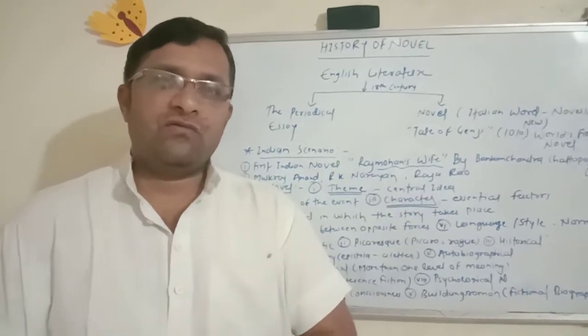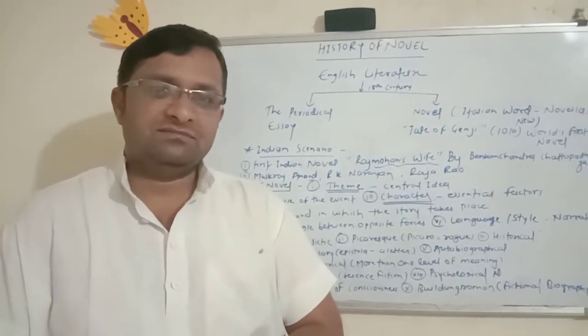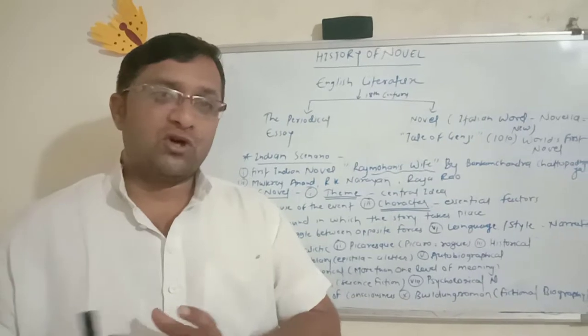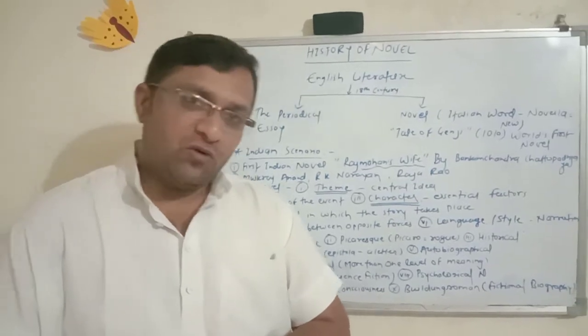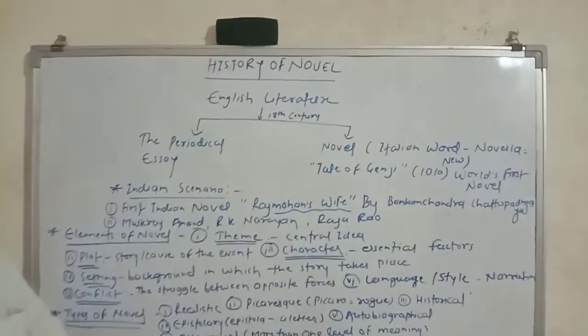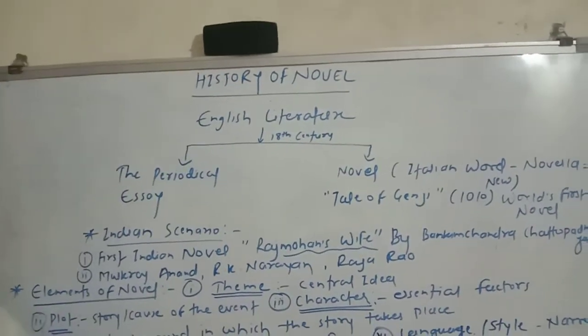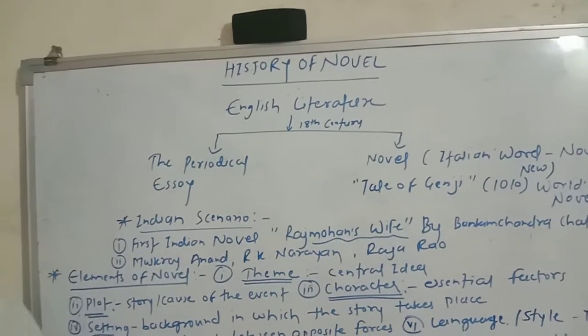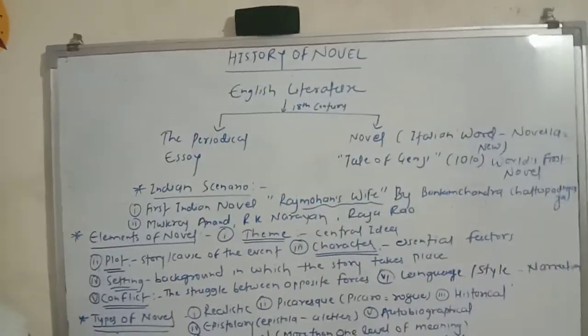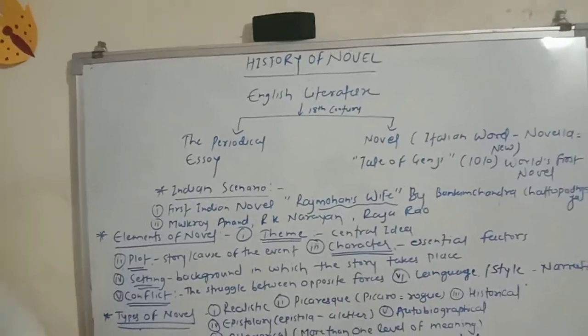Welcome to the world of 12th standard, in which we are going to focus on the fourth unit. The fourth unit starts with the history of the novel. History of the novel is considered a drama as a genre also. So what about this history of the novel?